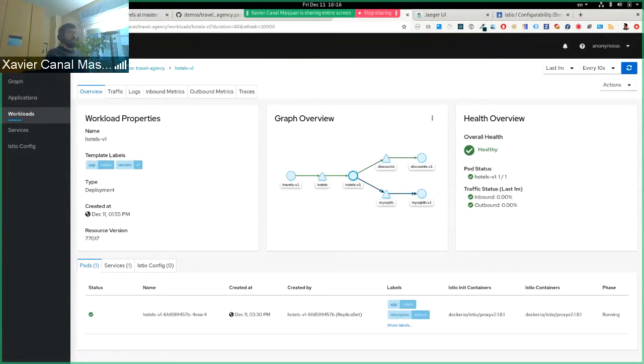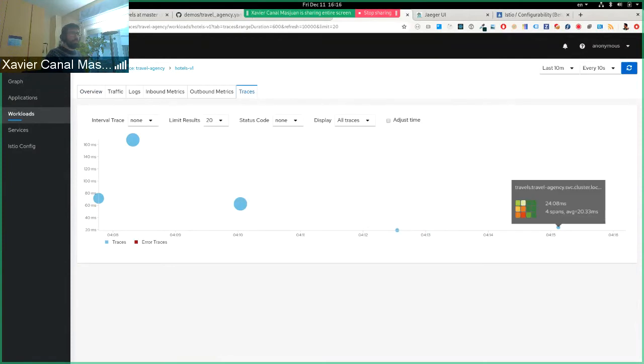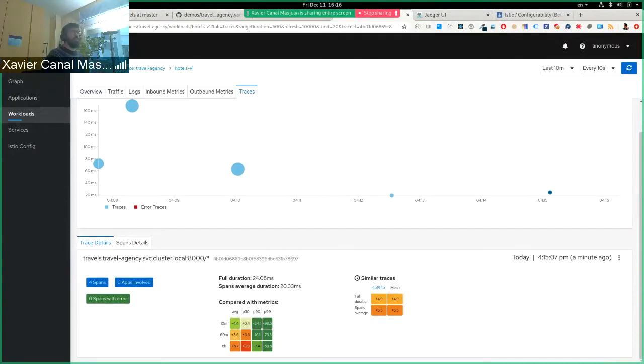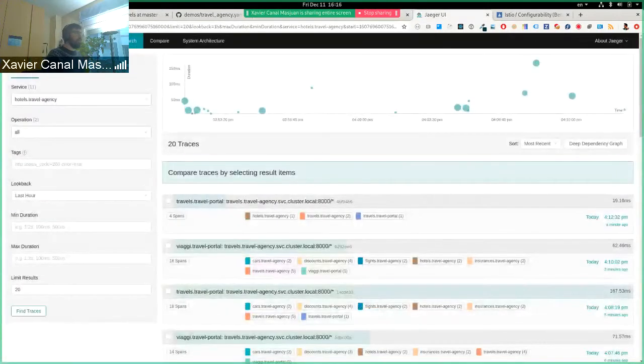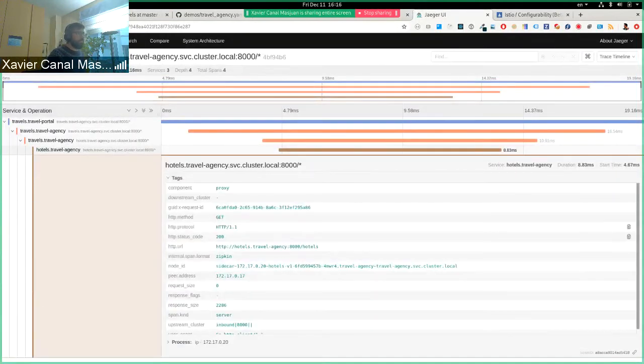If we go here, we see a few traces and everything looks all right. But if we go to the Jaeger UI, we can see, for example, in hotels, I would like to add some extra tags for troubleshooters, developers, or admins, to have more information about what's happening in every span in the application.